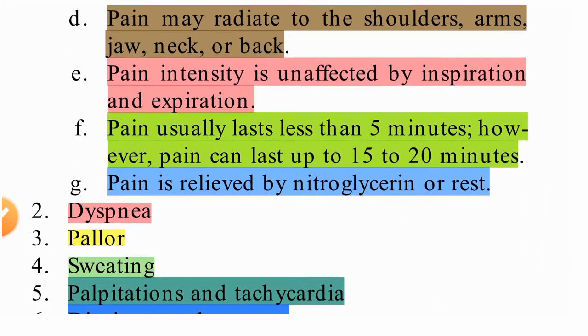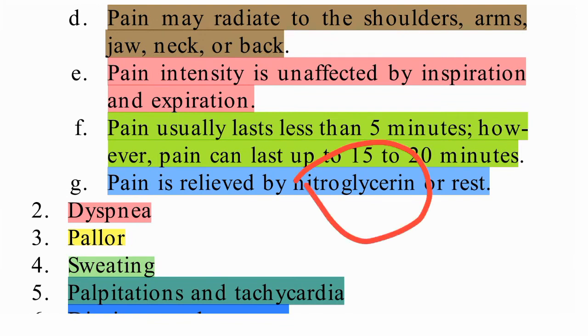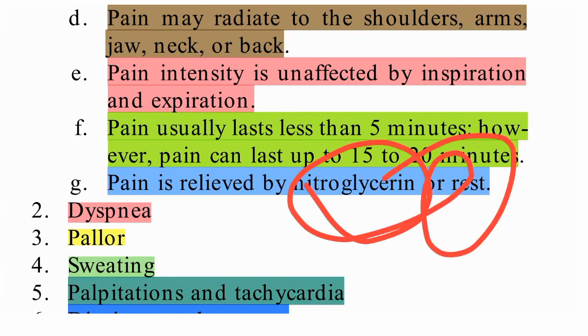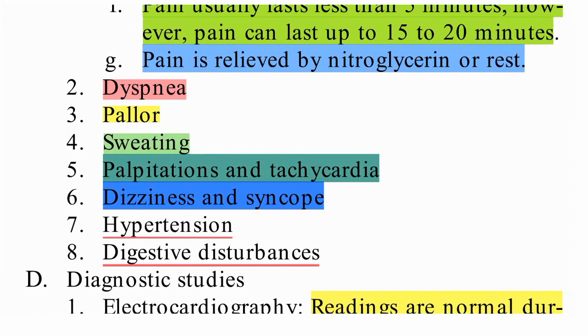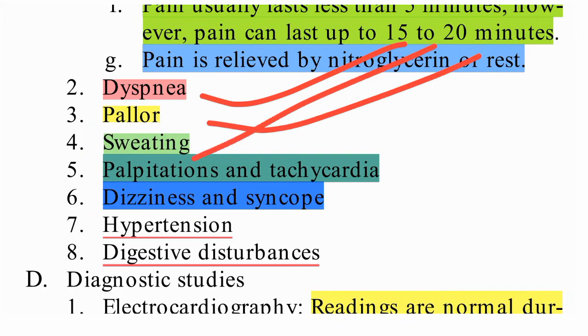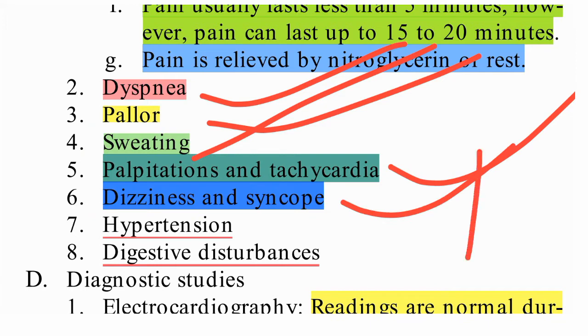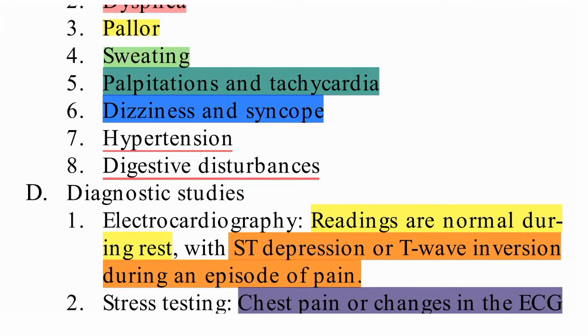Pain is mostly relieved by nitroglycerin and rest. So whenever chest pain is occurring, we provide rest to the patient and give nitroglycerin, and usually it will subside. What are the other assessments we need to do? Dyspnea, difficulty in respiration will be there. The patient may have pallor, sweating, palpitation and tachycardia, dizziness and syncope, hypertension, and digestive disturbance also.